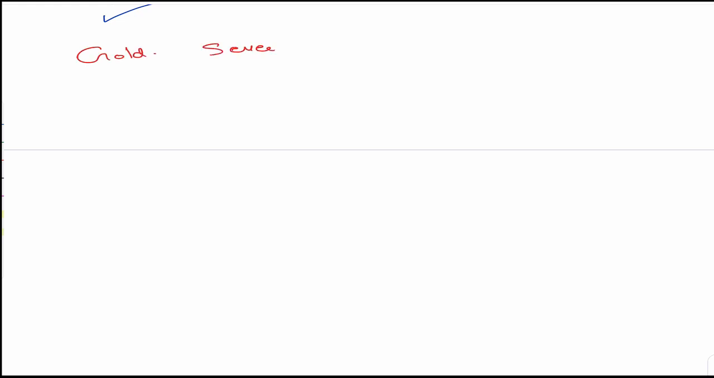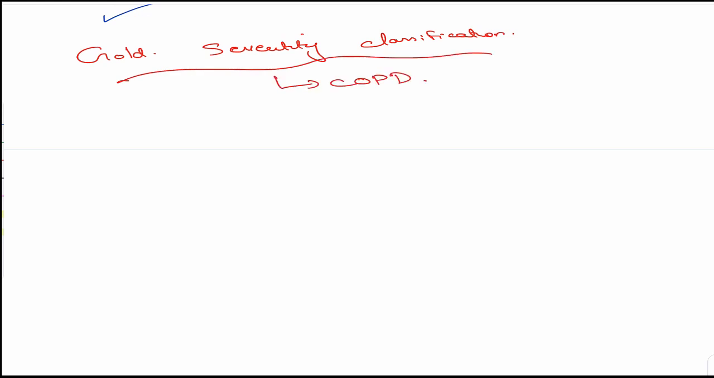So what is that? GOLD severity classification. Is this for bronchitis? No, isn't it? Is it for emphysema? No, it is for COPD in general. It is for the classification of COPD. So this is one question it can ask you directly. GOLD severity classification is used for what? Bronchitis, emphysema, restrictive lung disease, COPD. So COPD is the answer. Remember that. Now, do you want to know the details of it? Okay, if you don't want to, just forget it.